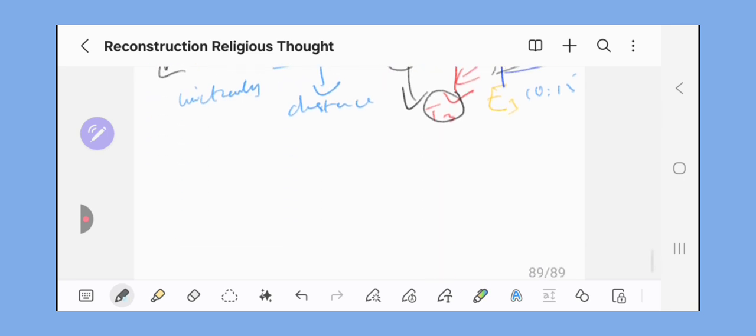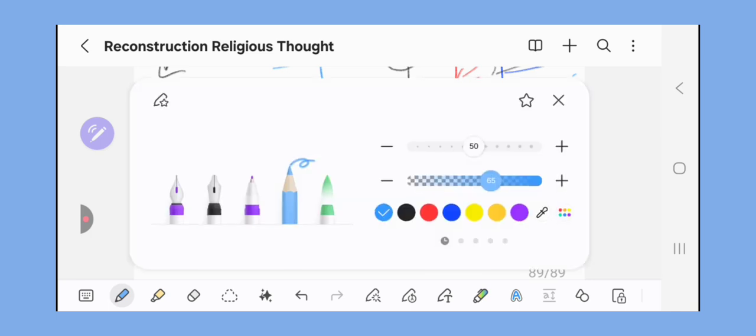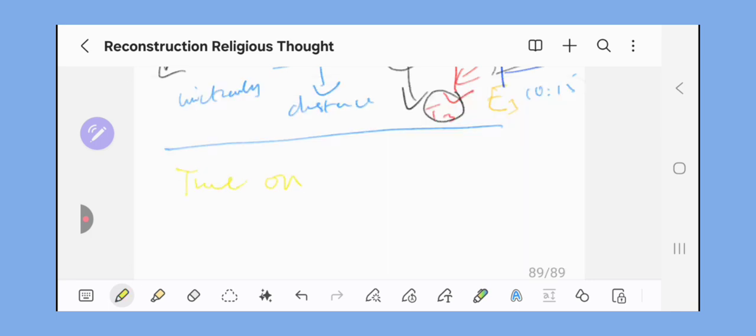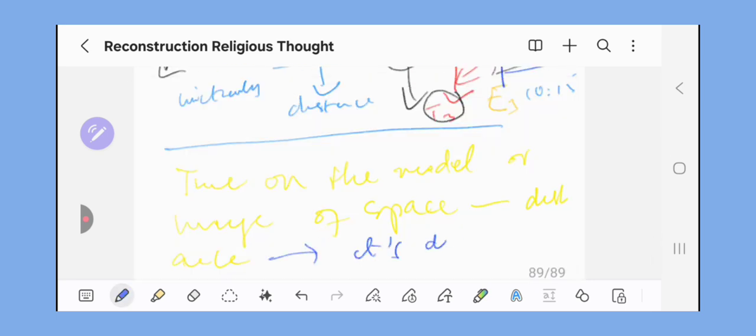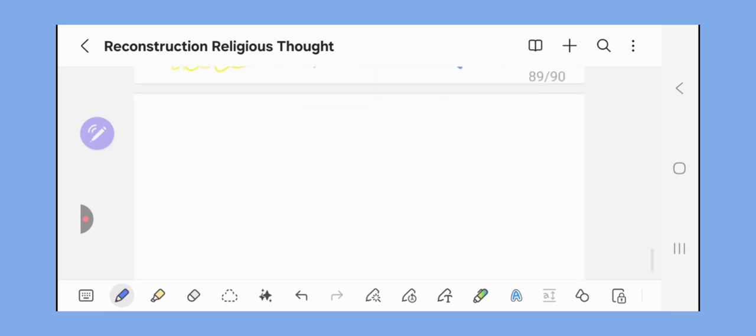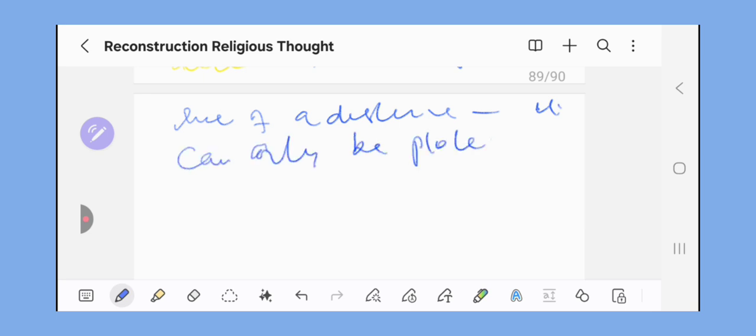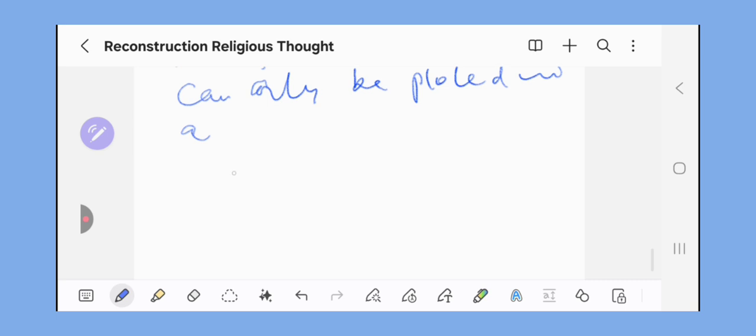One thing which is clear is that even if we take time on the model or image of space and treat it as a distance, it's a different type of distance, and it can only be plotted on a different axis.